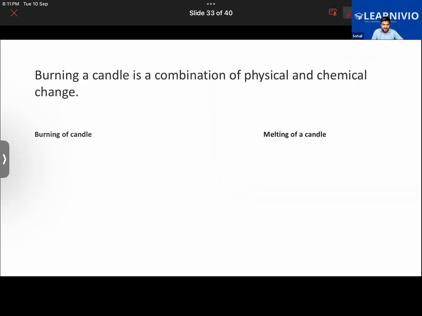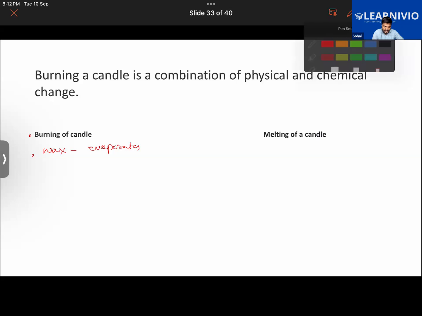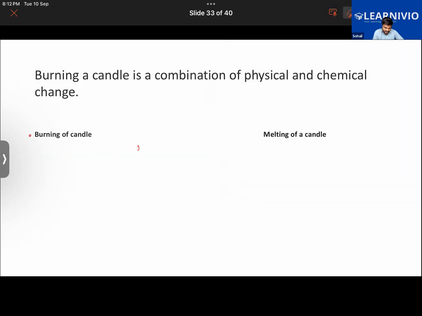Talking about the burning of the candle, the wax melts and then evaporates due to the heat. The wax vapor reacts with the oxygen in the air and forms new substances like carbon dioxide and water, and some soot, and it releases heat and light. This is what is happening in burning.